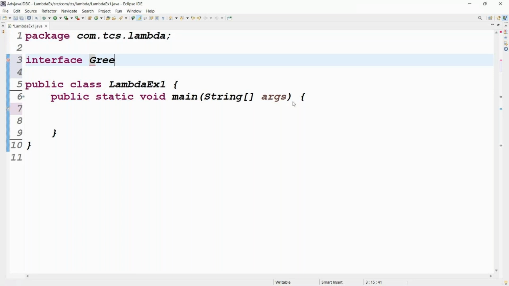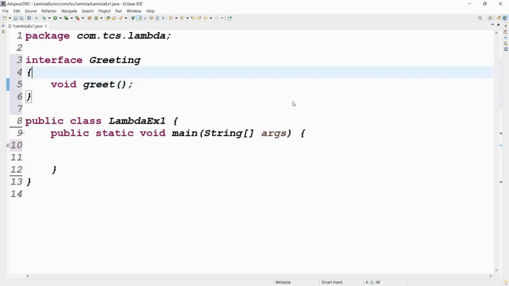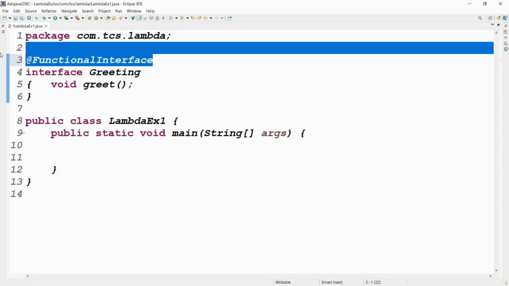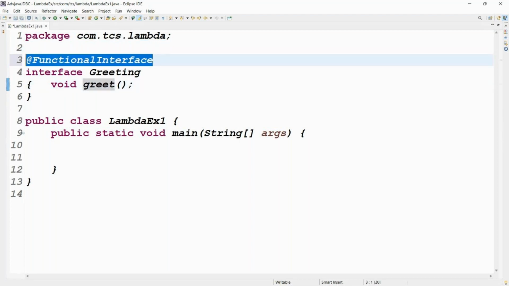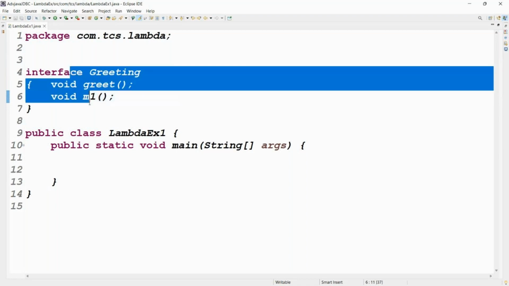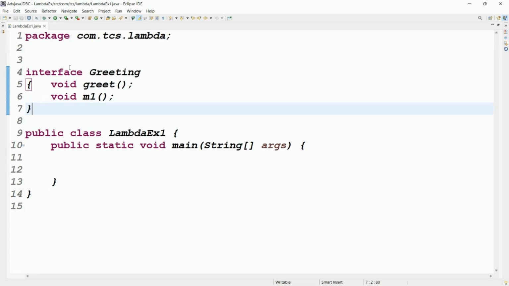Let me take the interface name as Greeting. Can I take one abstract method, the greet method? This is a normal functional interface. But to represent this interface as a functional interface, we have the @FunctionalInterface annotation. If you remove it, no problem. But if I add another method, void m1, this is a normal interface. Any errors? No errors. But your requirement is functional.